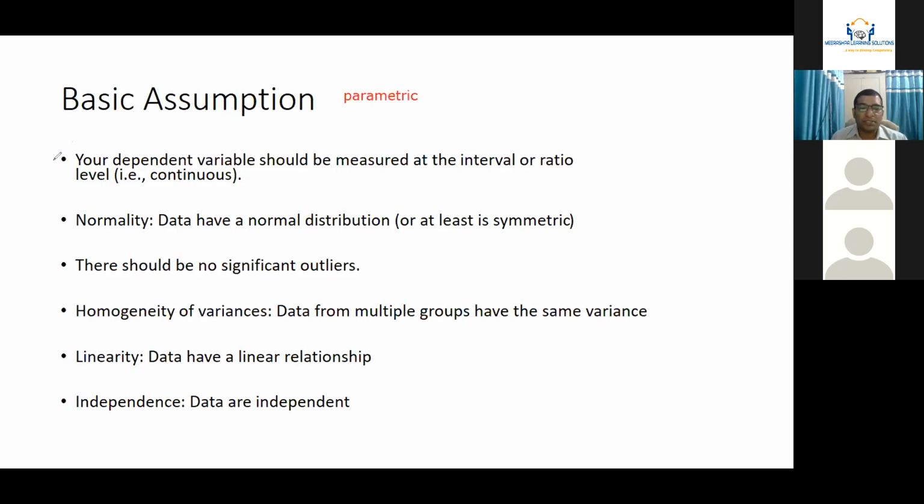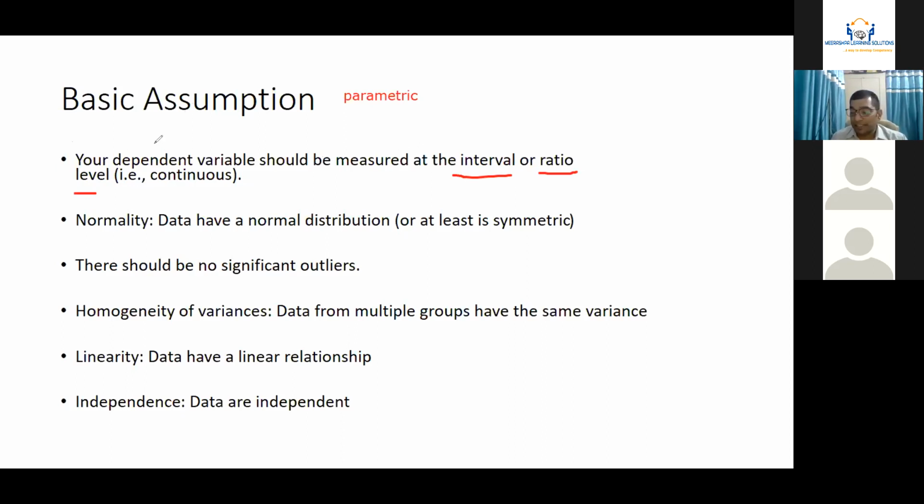The first assumption is that your dependent variable should be measured at interval or ratio level. If you can recall, yesterday we discussed that there are three types of data: nominal, ordinal, and scale data.